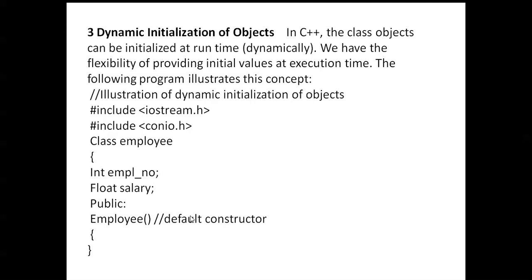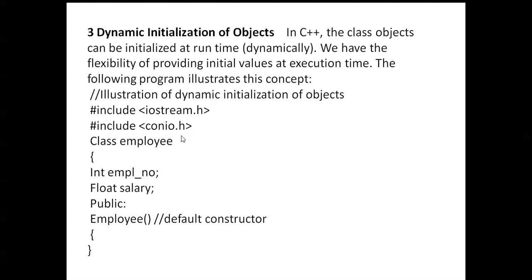See here, the next one, the third one, dynamic constructor. Dynamic initialization of objects in C++. In C++, class objects can be initialized at runtime. At runtime is called dynamically. We have the flexibility of providing initial values at execution time. The following program illustrates this concept of dynamic initialization of objects. On that, iostream.h, next conio.h. These two header files you can use.